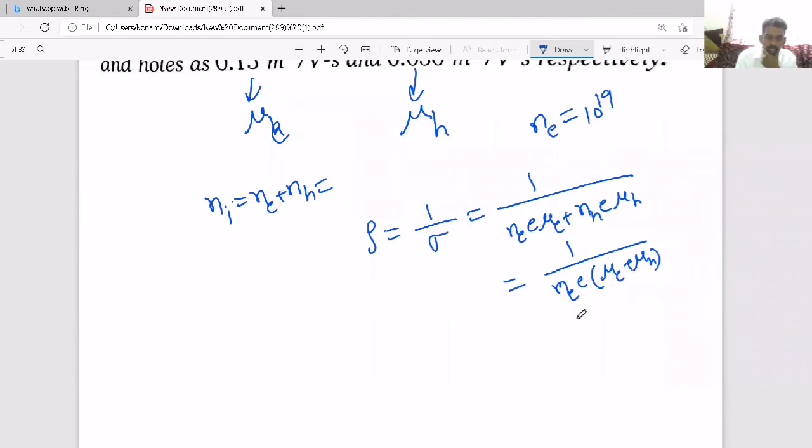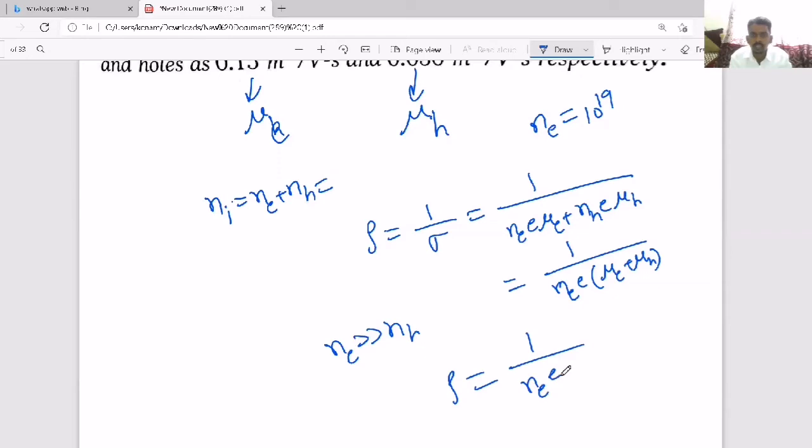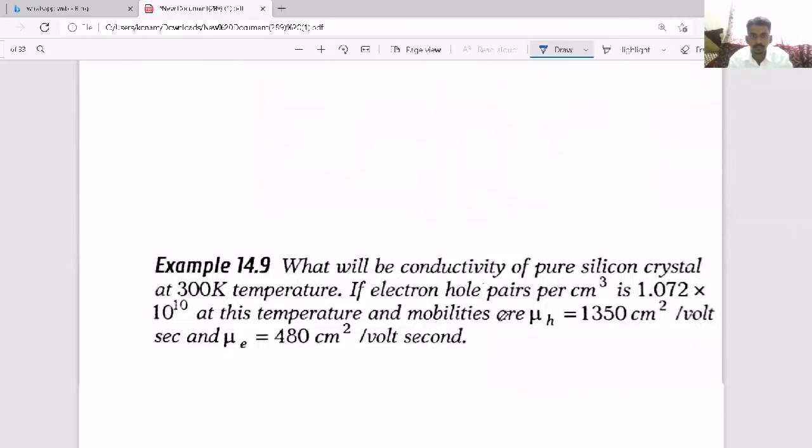But after doping, what you have to consider is that Ne becomes very much greater than NH. So the resistivity we will take is 1 by Ne into mu E. Only this one, because Ne is very much greater, that's why we neglect the other term. So you can find the resistivity from this approximate value. This way you can find the resistivity or conductivity based questions on semiconductors.